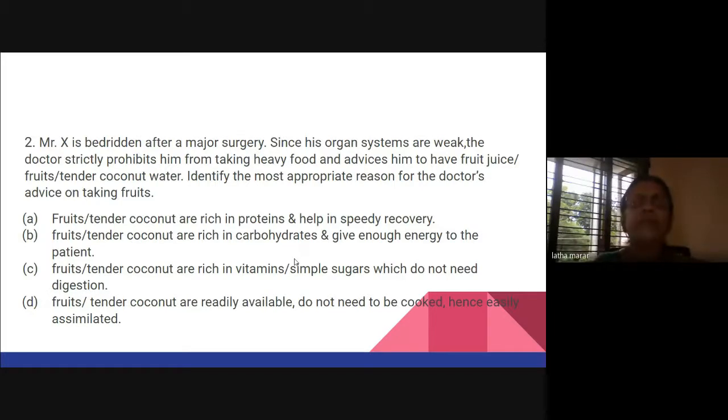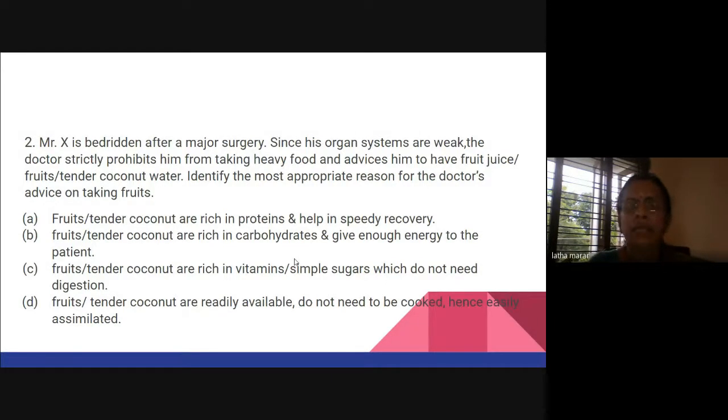It's not taken from anywhere. The children must have observed that when they go to visit persons in hospital, we usually take fruits and all that. We don't take big heavy food. So I teach them why fruits are preferred, because fruits have simple sugars, like glucose and fructose, so there is no need for digestion.